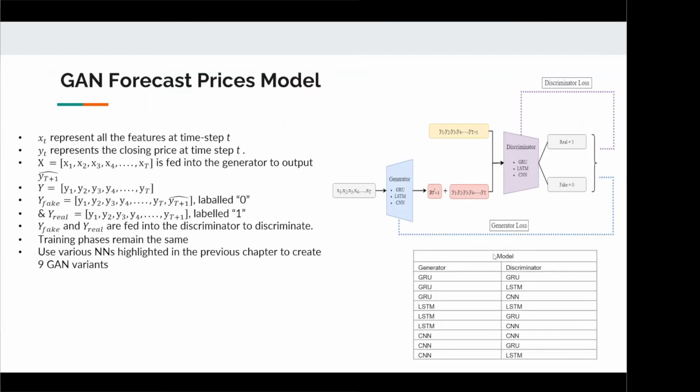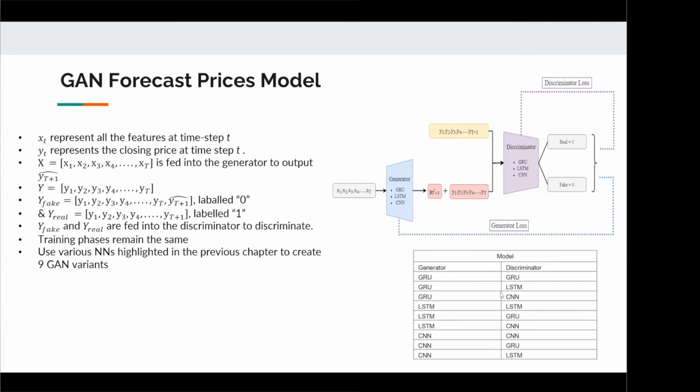Using this design, we then incorporated the various neural networks highlighted in the previous chapter to generate 9 GAN variants. Essentially, we are using variations of the neural networks for the generator and the discriminator. So you can see over here that we have used GRU as the generator, GRU as the discriminator. Over here, we are using LSTM as the generator, but we're using CNN as the discriminator.